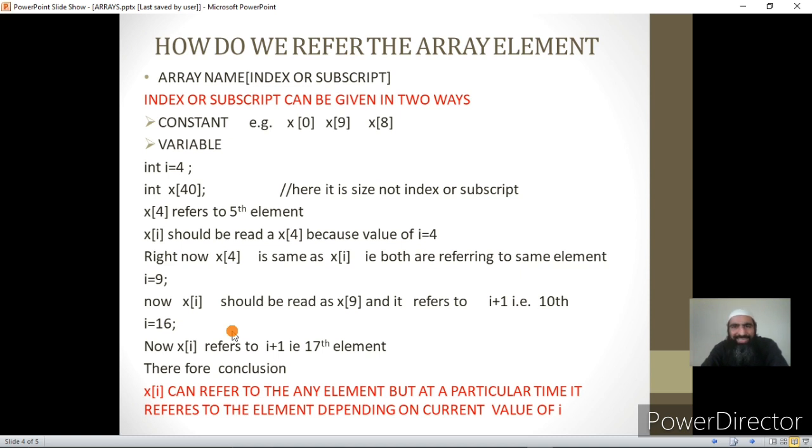Okay, so I can give the index as a variable or as a constant. With a constant, the meaning is fixed, or the reference to a particular element is fixed. When I give the index as a variable, whatever will be the value of the variable at the point that statement is being executed, that will be the element that is being referred to by that statement. Once I go into the IDE, you can see it practically.